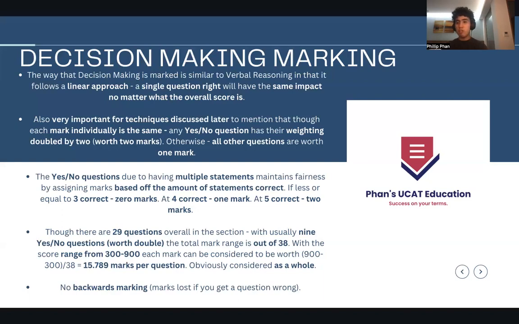So you can consider it as a whole, and there's no backwards marking, so you don't lose marks if you get a question wrong. I've never understood why that even exists in the first place. I really don't. And I've not seen a test which has actually had that yet. So if anyone has seen a test, let me know in the comments, because I'm very interested as to whether they actually have backwards marking. I don't understand why it would ever exist.